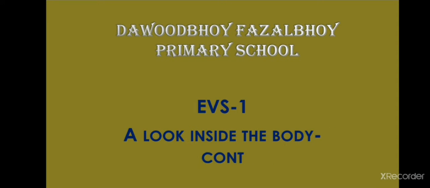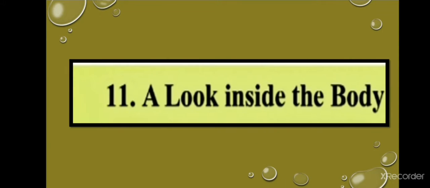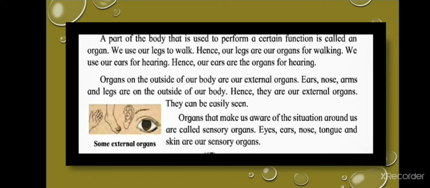Today we are going to learn subject EVS 1. A look inside the body. A part of the body that is used to perform a certain function is called an organ. We use our legs to walk, hence our legs are our organs for walking. We use our ears for hearing, hence our ears are the organs for hearing.